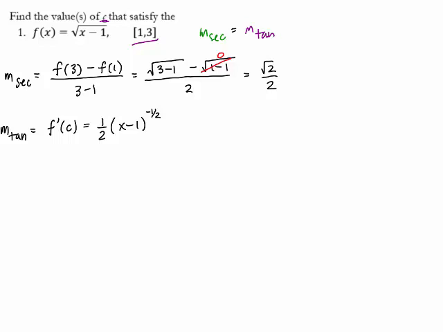However, you'll see that we needed to substitute c into that function, so the slope of the tangent line at any point c is 1/2 times (c minus 1) to the minus half. Just a little change in variable there to let you know that c is some point interior of 1, 3. Now the question becomes, when are these two values equal? Where are they equal? What c do we need?